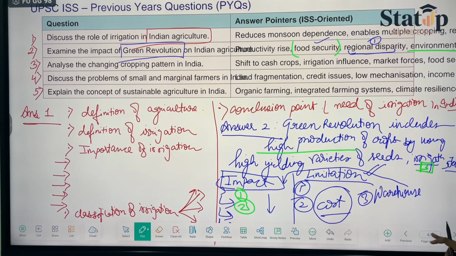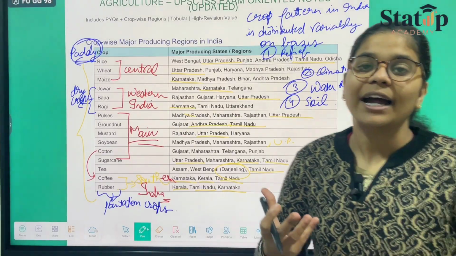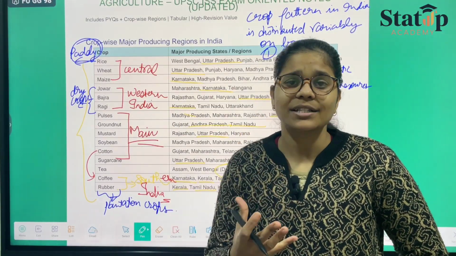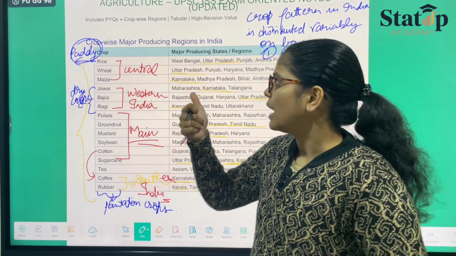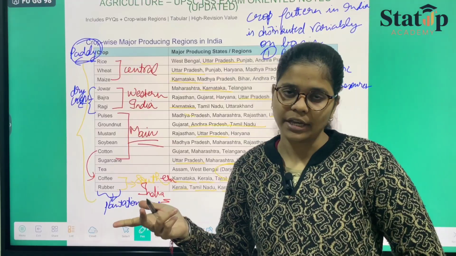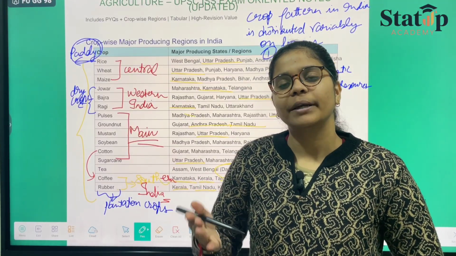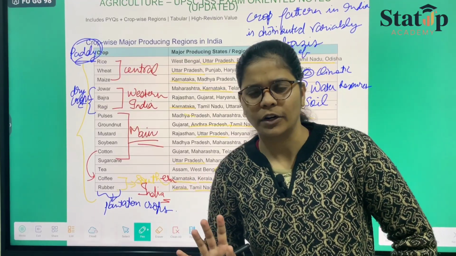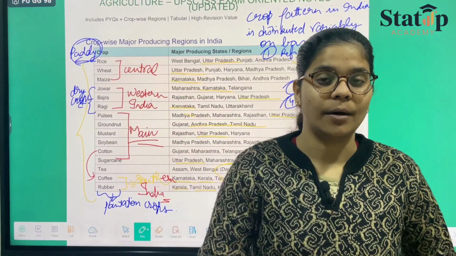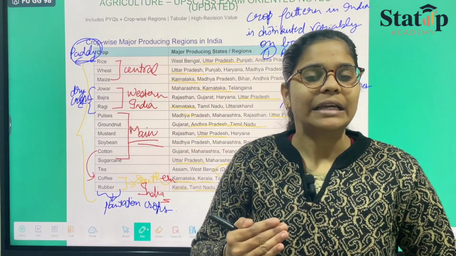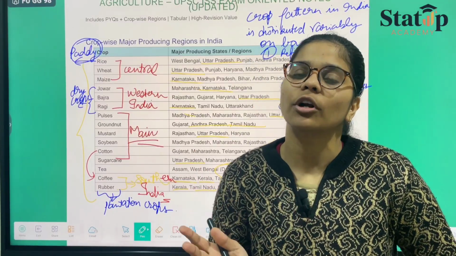They are saying okay, market forces. अब देखो, जहां पर जो चीज ज्यादा उगाई जा रही है that would be quite cheap as compared to the place where it is not grown. Supposedly in UP we have so much of wheat, rice, maize grown. ठीक है, so if we buy rice from UP, I would be getting it for rupees 40 per kg. But if I go to a place like Assam or somewhere like that, the price would be increased a bit because that is the place where the crops are not grown much.